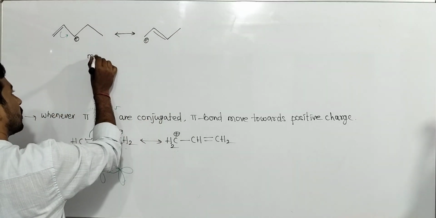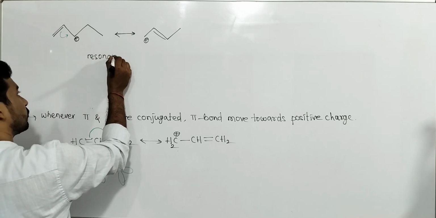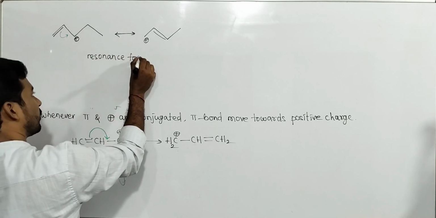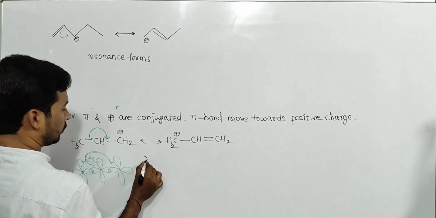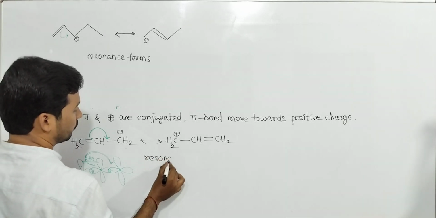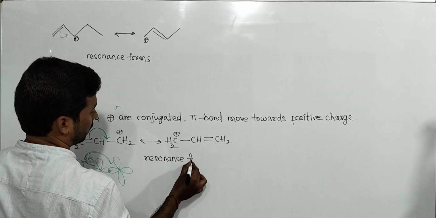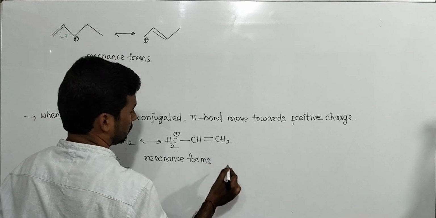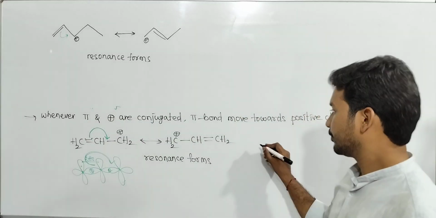These two are what? Resonance forms. For this one, these two are what? Resonance forms. So what is the resonance hybrid for them?